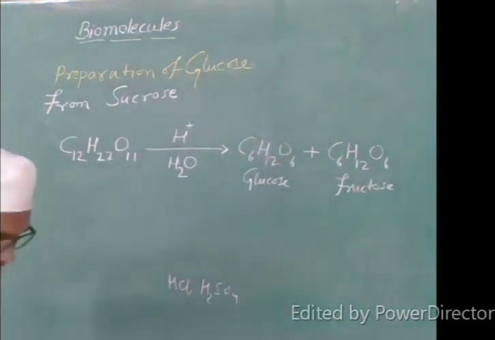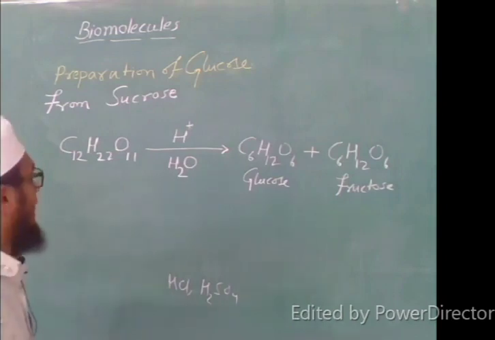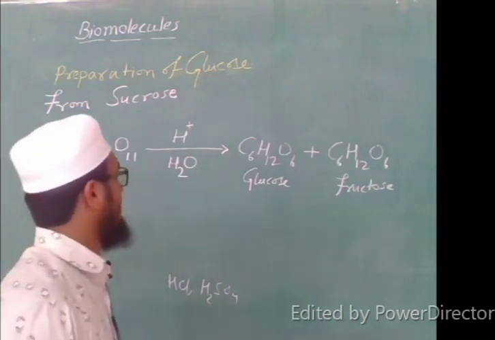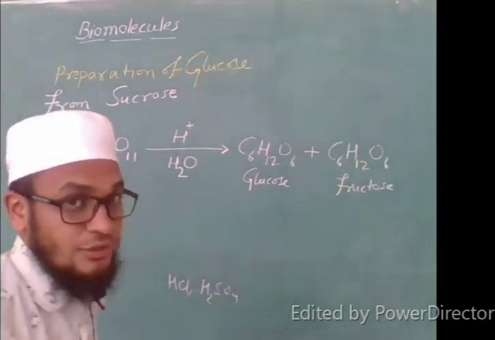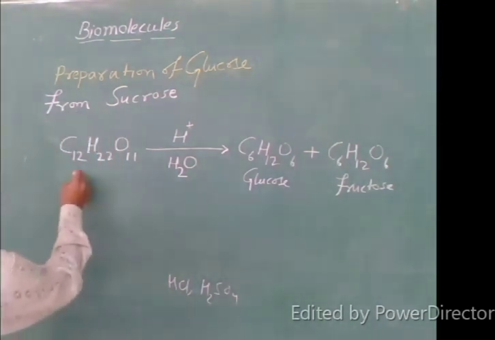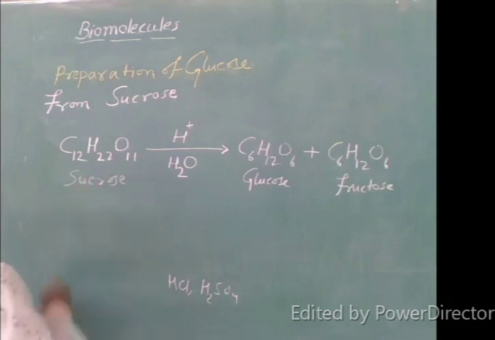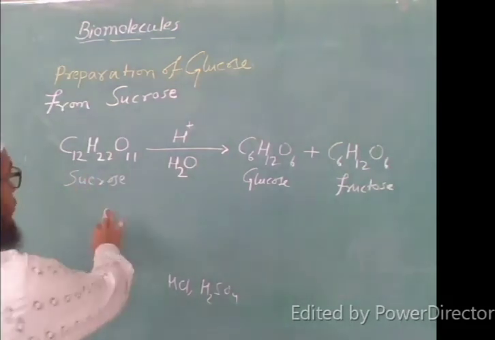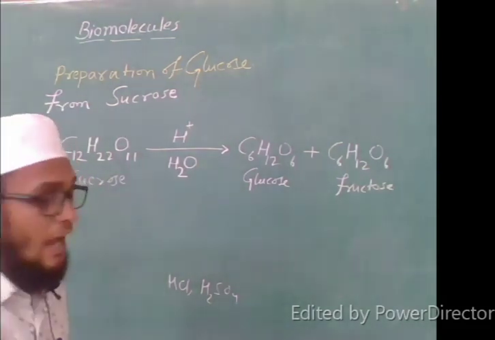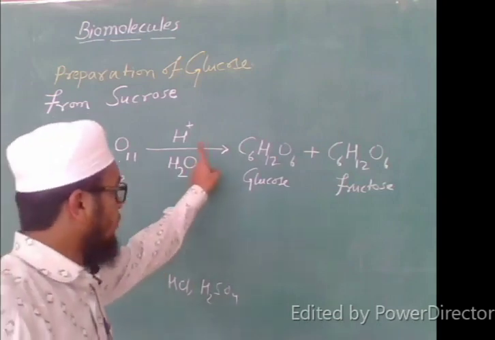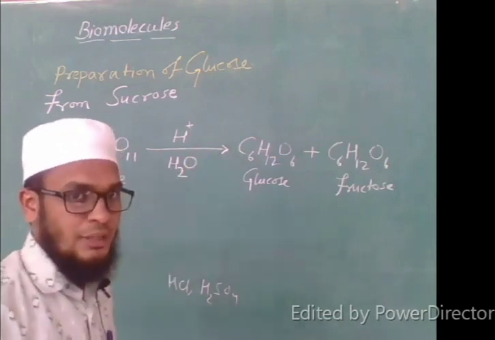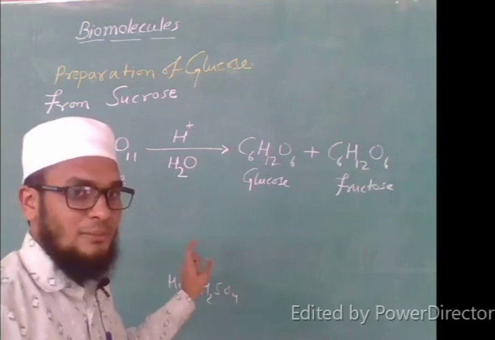Now look at the reaction conditions. We have to take our sucrose molecule. I will write the name of this compound, sucrose. This sucrose molecule reacts with hydrochloric acid or sulfuric acid, one of them, and with the water molecule.